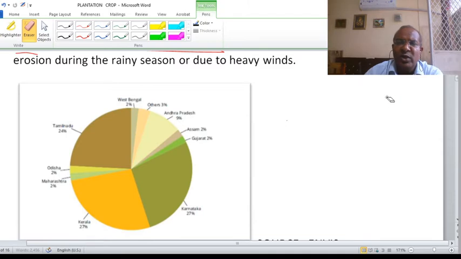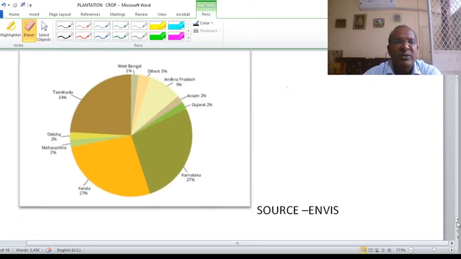Now, this is from the website of ENVIS, Environmental Information System. They have not clarified the area in detail, but they have given this diagram. In terms of plantation, at present, Karnataka has done a lot. 27% of the plantation area is in Karnataka.